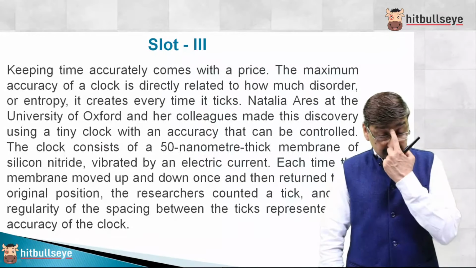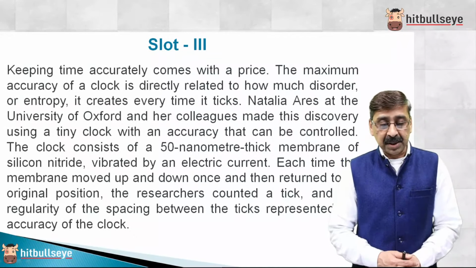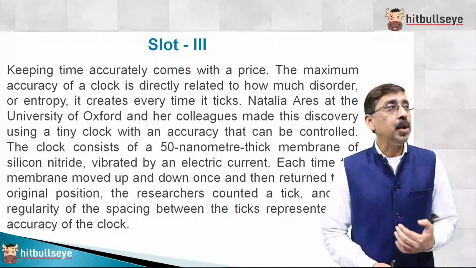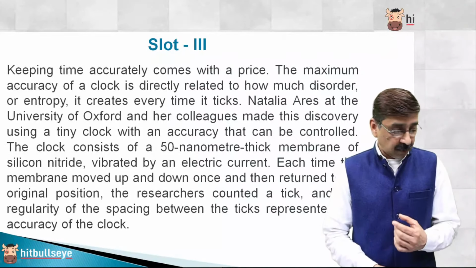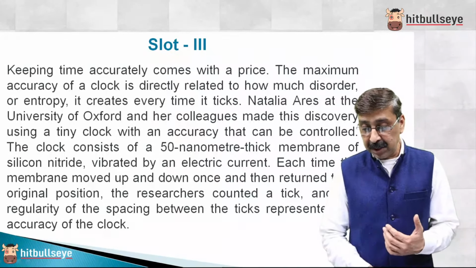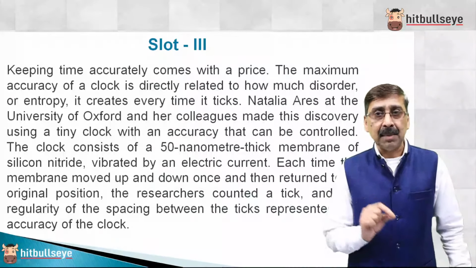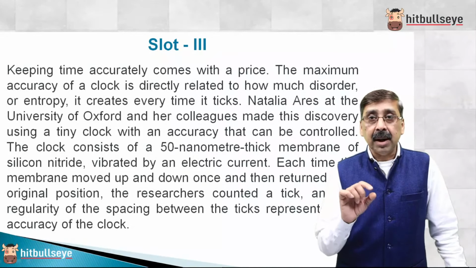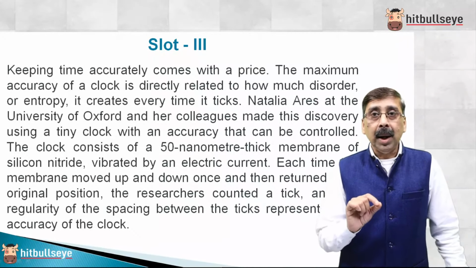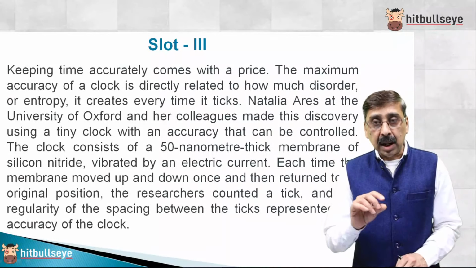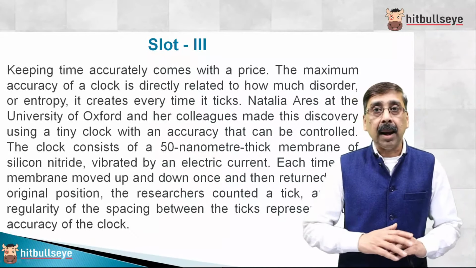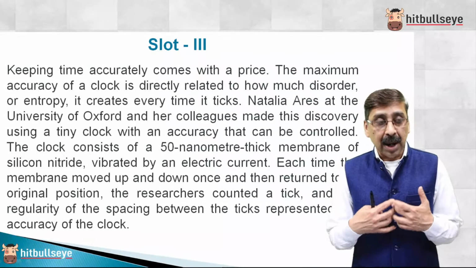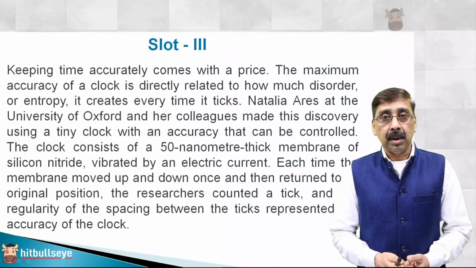So slot 3, guys, is one of the passages I picked up. I'll be just rushing through. This was actually based on the price we have to pay to measure time accurately. As per the passage, the gist I'm telling because we shall be running short of time, it says that whenever any clock ticks, the ticking will increase the entropy in the universe. The ticking will produce heat, heat will produce entropy, and the universe's entropy will increase as a result. So this is the price that we are paying to measure time accurately.